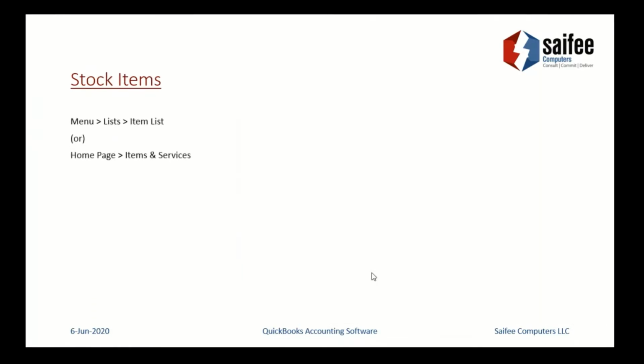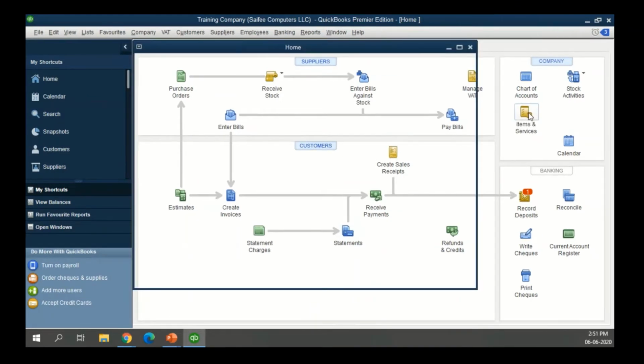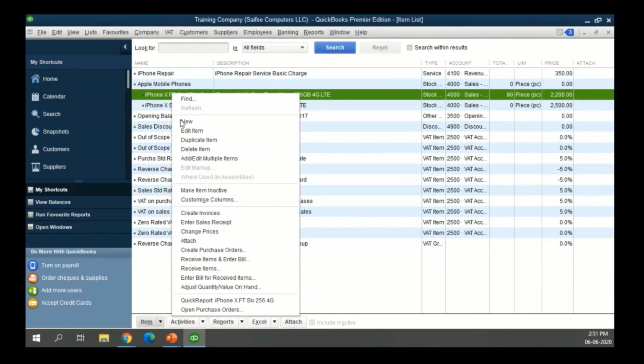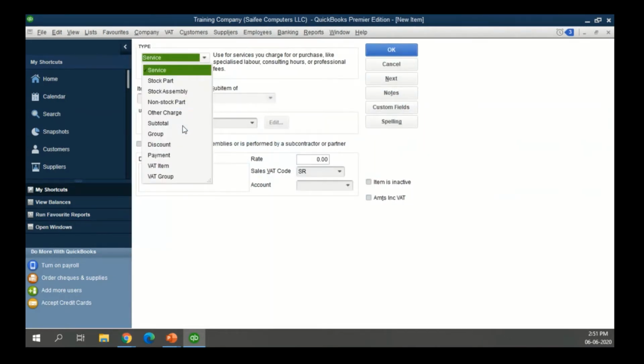Now the most important and critical factor from an accounting and inventory perspective is the stock item. For stock item, let's look at the software. I can go to the items and services on the right side, or I can access it from the lists also. I can right click and say a new item that I want to create at this point. And if you see, there is a drop down, which is an important part.